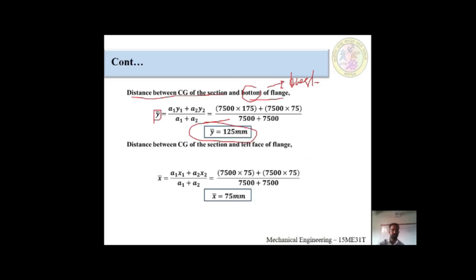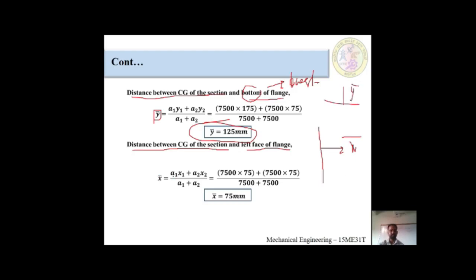We would have studied this in center of gravity also. I guess this is not at all a problem for you. After finding this, next we find the distance between each section and the left face of the T section. Why the left face? Left face means the left vertical line, for calculating x bar, right? Horizontal is for y bar.